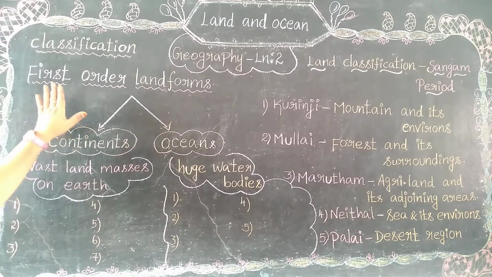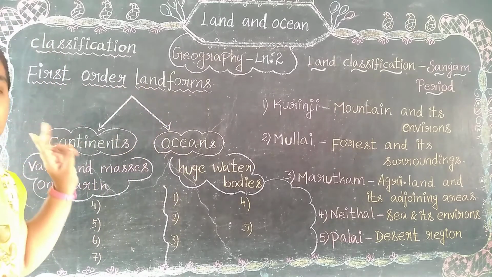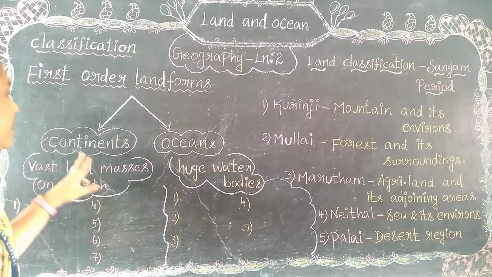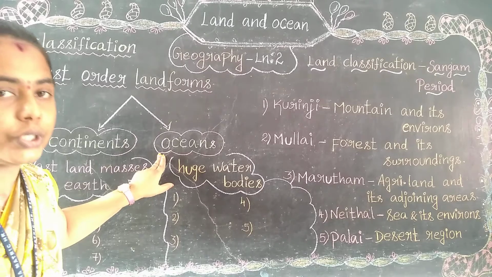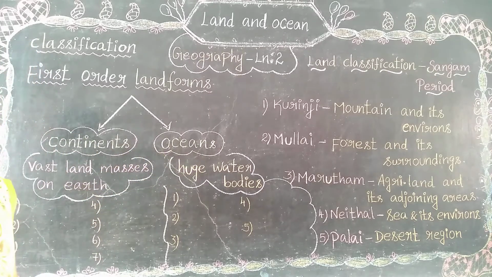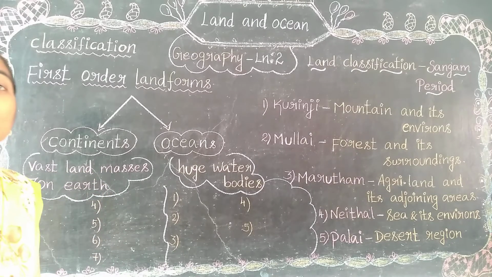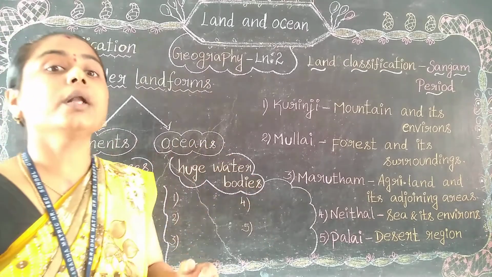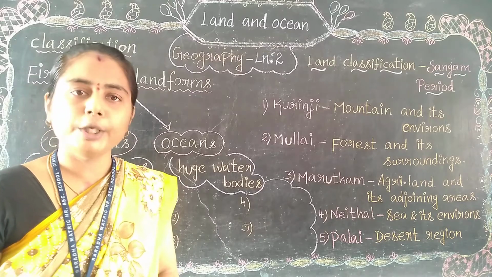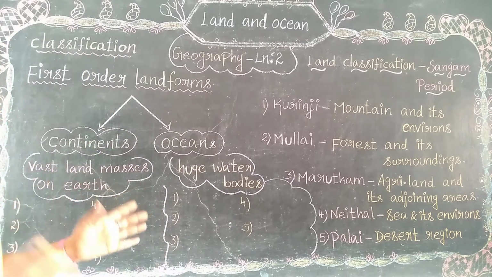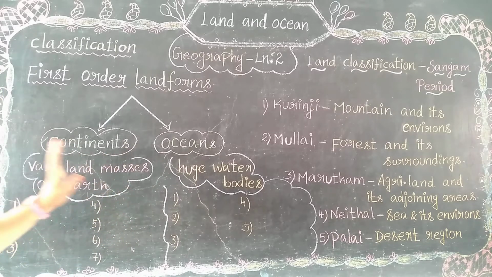First order landforms refer to continents and oceans. What are they? Continents and oceans. Continents refer to vast land masses on earth. Earth means bhumi. Vast means such a big one. So vast land masses on earth.